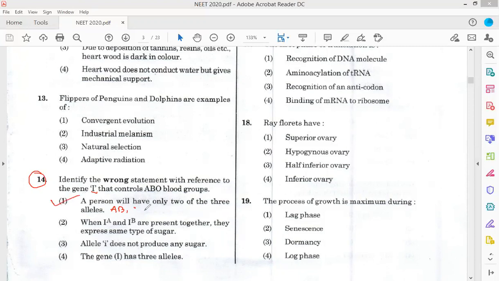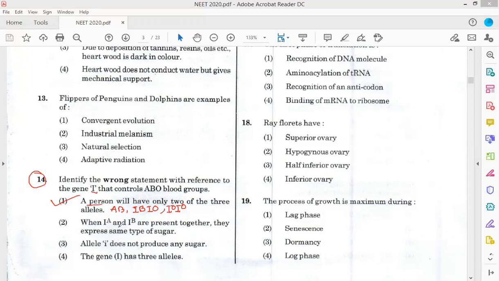Yes, these are correct. IBIO condition is possible. IOIO condition is possible. So only two of the three alleles are possible, right?